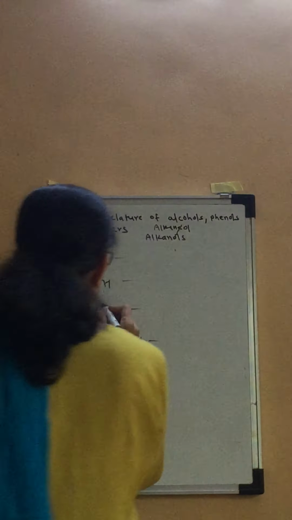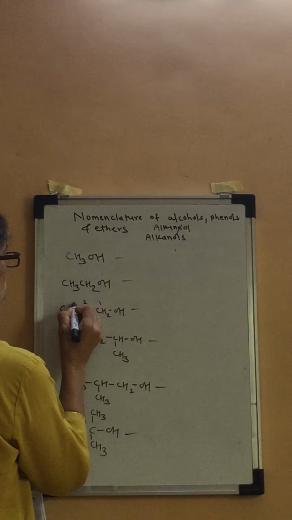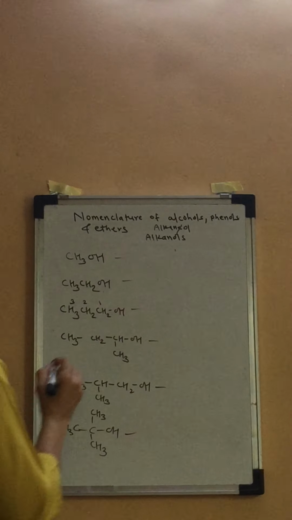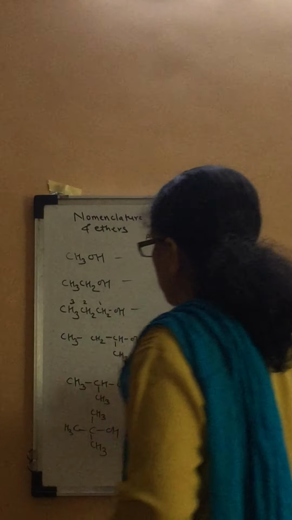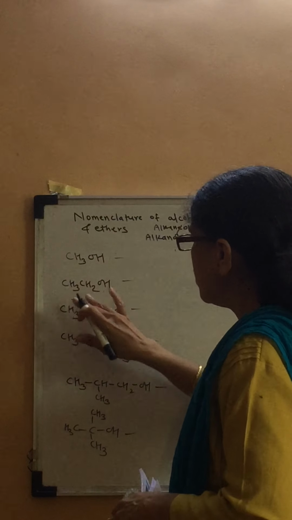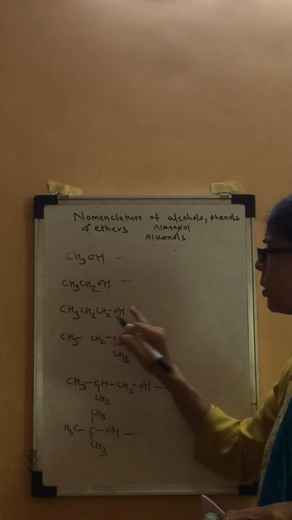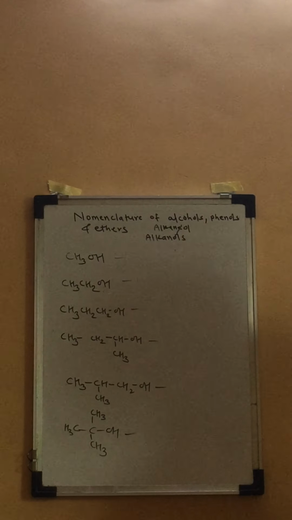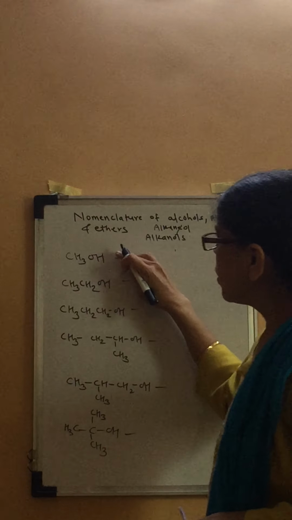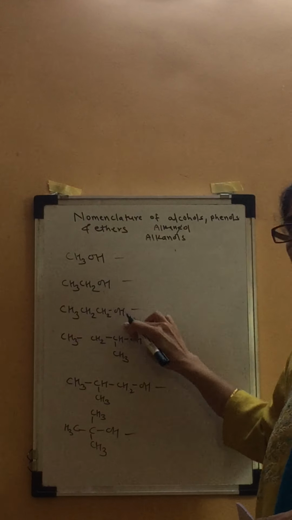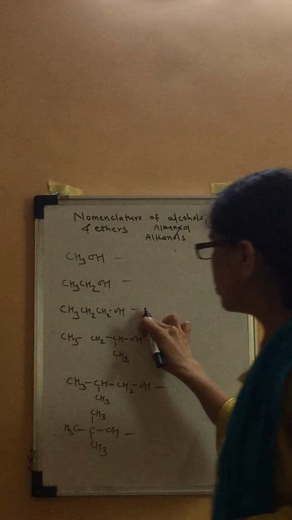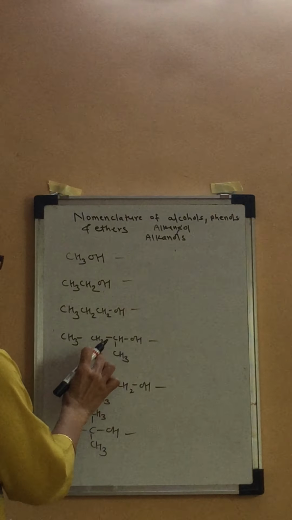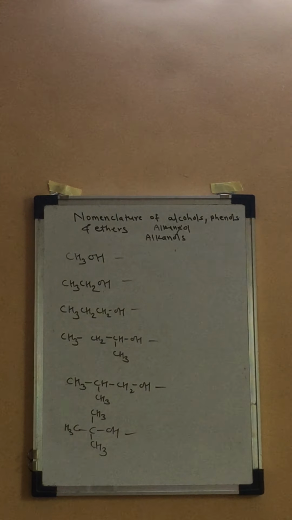So you have to number the chain. You know the rules now. 1, 2, 3, isn't it? So what is it? Propane. We are giving this for the IUPAC system. We have to number. What will be the common name? Ethyl alcohol, methyl alcohol, N-propyl alcohol. What is it? N-propyl alcohol. Okay. What is the common name of this particular compound?